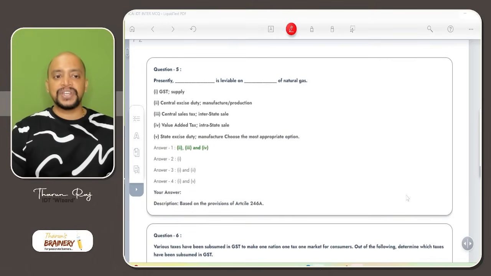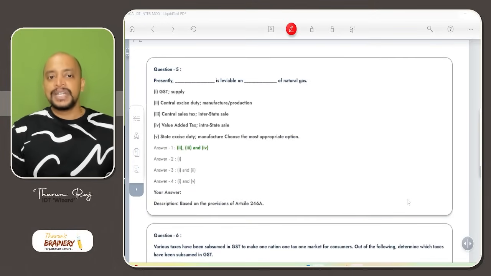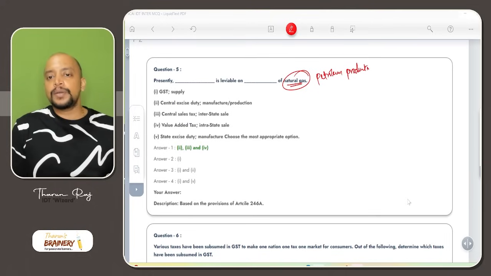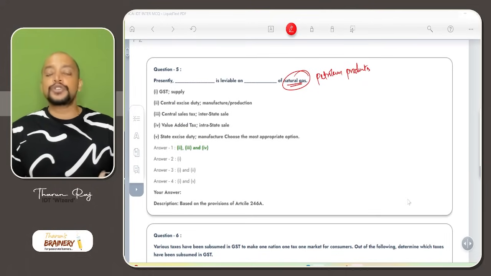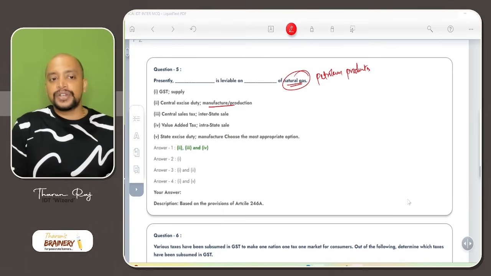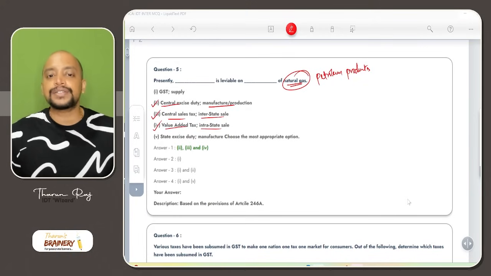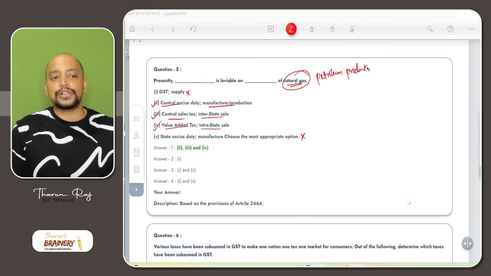Then next one, question number 5: presently dash is leviable on dash of natural gas. Natural gas is what? A petroleum product. So on petroleum products, right now there is no GST, but on manufacture we need to pay central excise duty. Then on sale we need to pay CST on interstate sale, and on intrastate sale we will pay value added tax. But state excise duty is not applicable. Even GST is also not applicable.